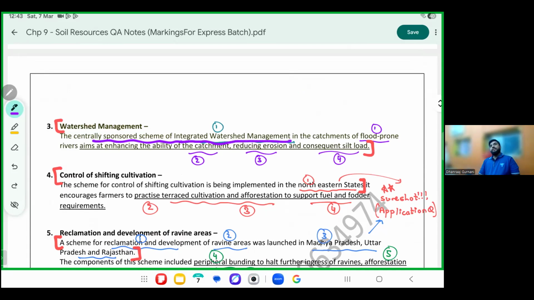The number 3 was integrated watershed management. The name of this scheme is integrated watershed management. Please mark the aim of this scheme: improve the ability of the catchment by reducing erosion and silt flow.